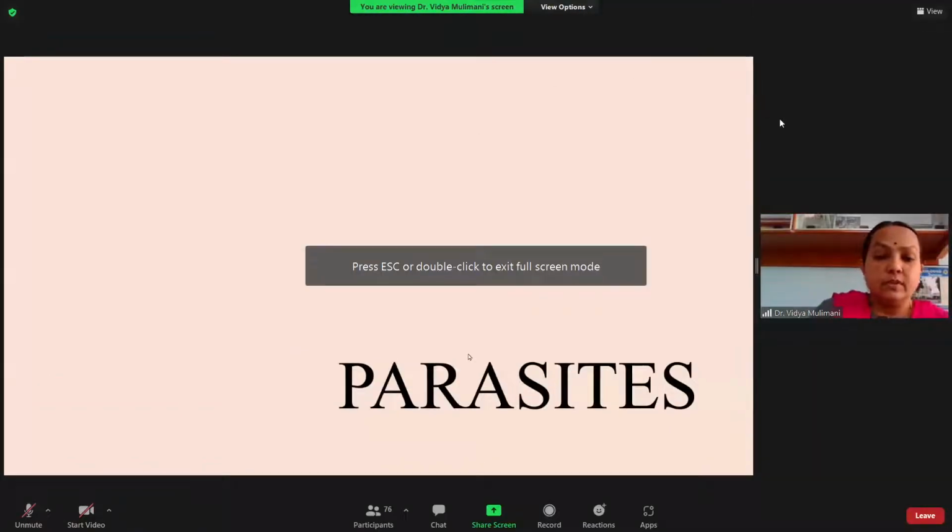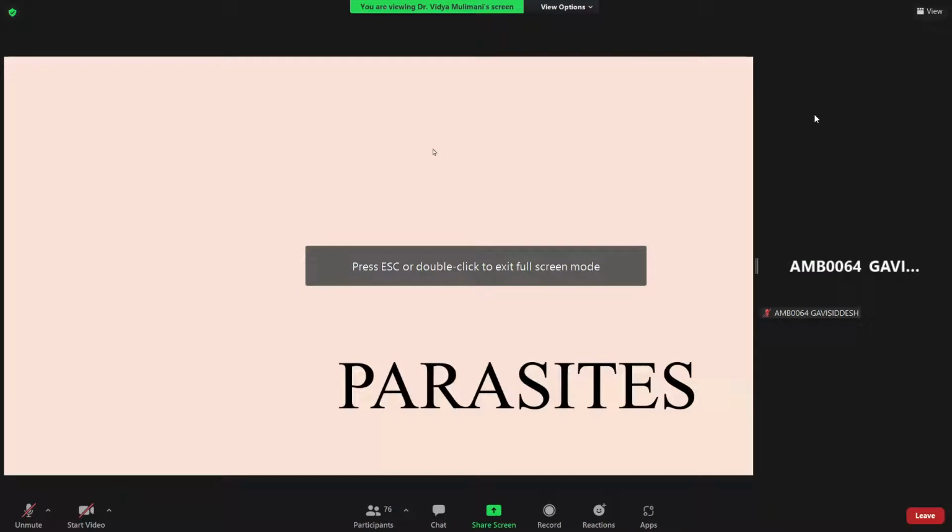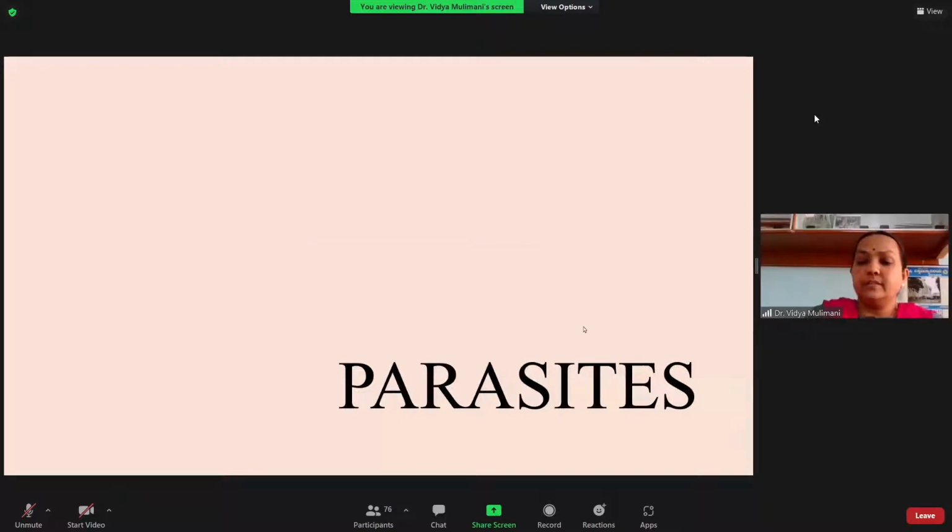So one of you asked for the stenophagous predator. Here I think I have explained it by giving the example of the syrphids. Okay, the syrphids in the immature stages are predators. That means they only feed on a selected group, so aphids are their target. That is what is called stenophagous.